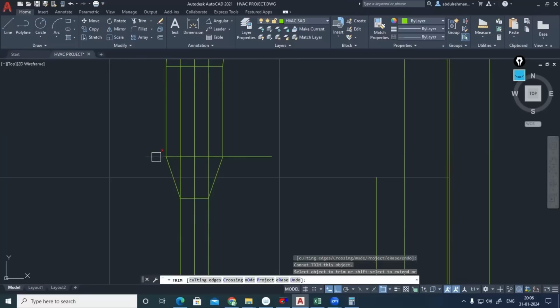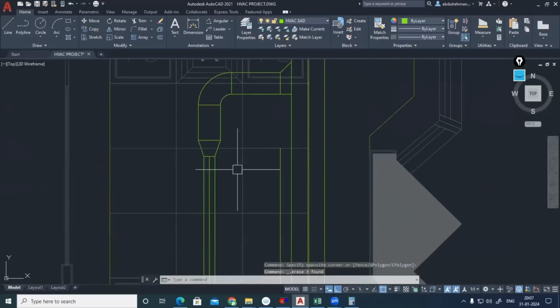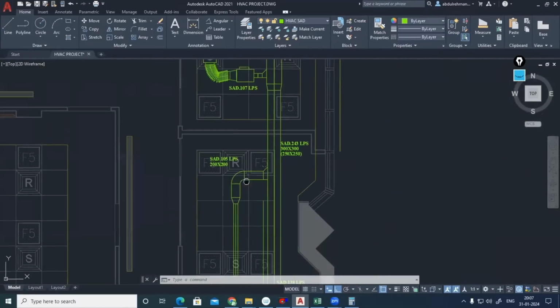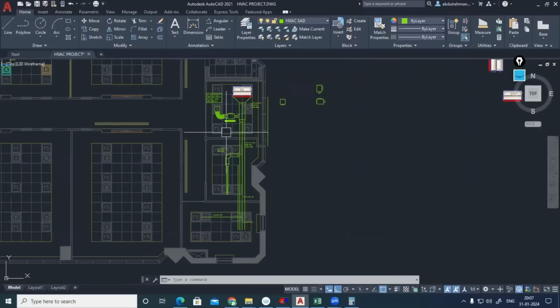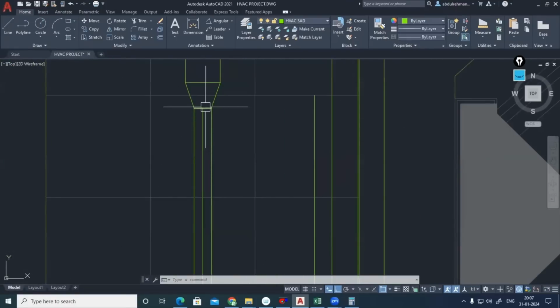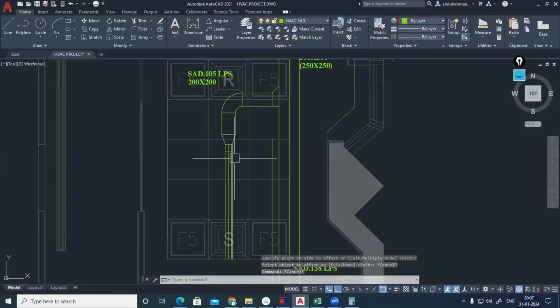Trim this one, or even controls. Okay. Now this I'm deleting. Now after the taper, I'll be extending this window same like this. How much I have extended? 2 inches, no? The same 2 inches minimum. But here we are having a lot of space. Even if you are extending that into 4 inches, let me extend it. O enter, 100 mm, enter. No issue, we are not having a lot of spaces.